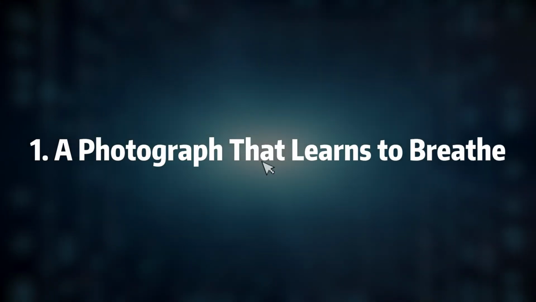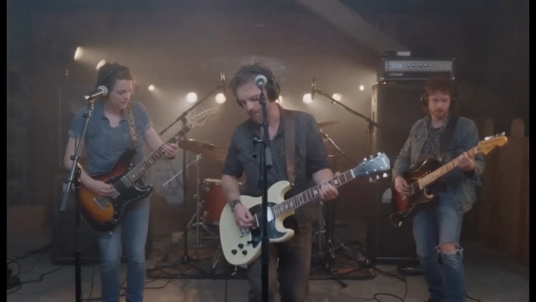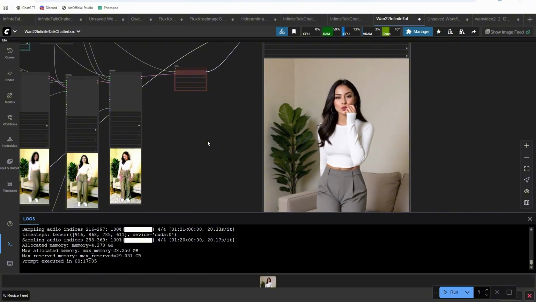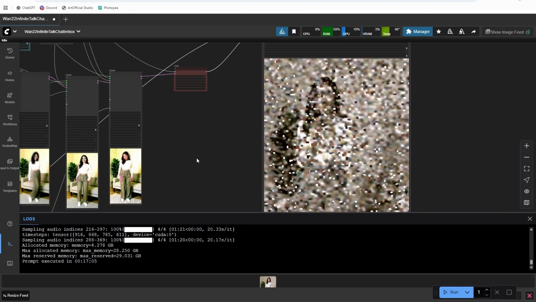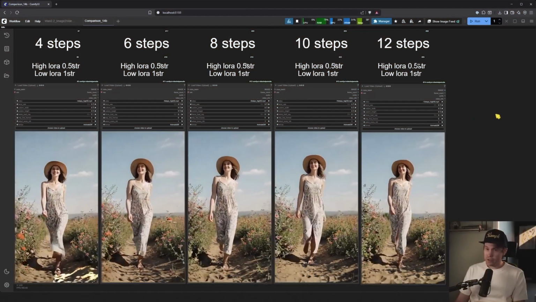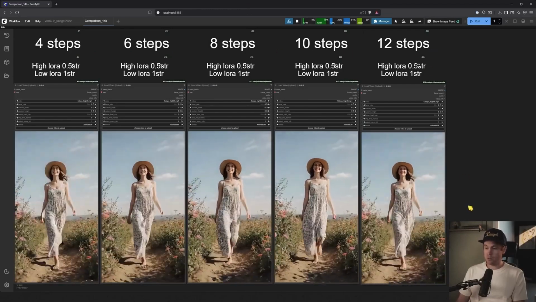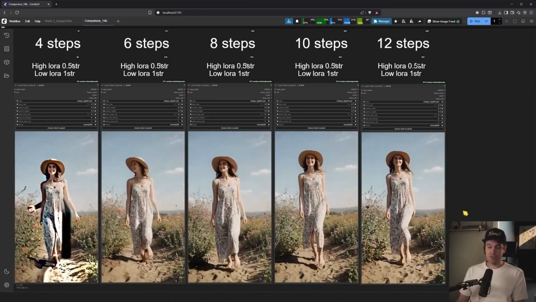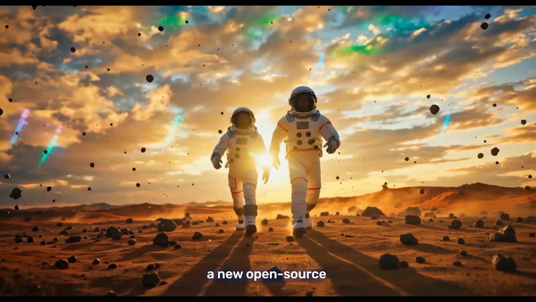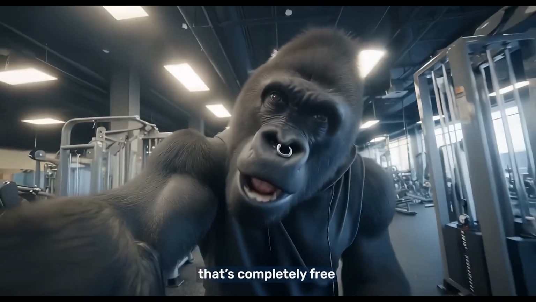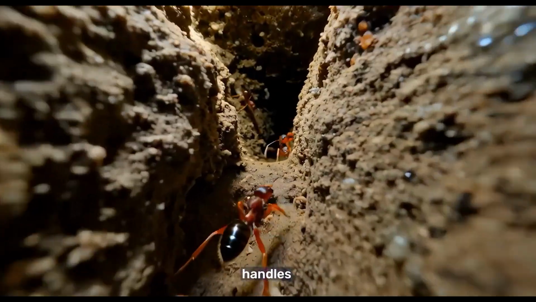1. A photograph that learns to breathe. AI video began as a clever trick that collapsed under scrutiny. Early systems pasted motion onto faces like stickers. Lips wobbled out of sync, cheeks smeared across frames, and eyes fluttered at random. Diffusion and, later, diffusion transformer approaches changed that by modeling continuity through time. Instead of treating each frame as an isolated painting, models learned where heads drift, how light holds from moment to moment, and how a sentence slows before a reveal. With temporal understanding, motion stopped faking and started reading as intention.